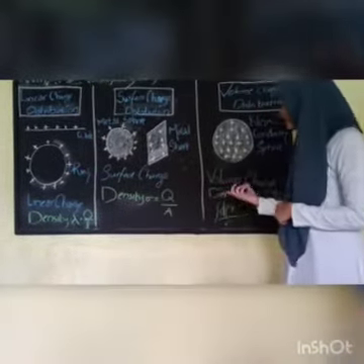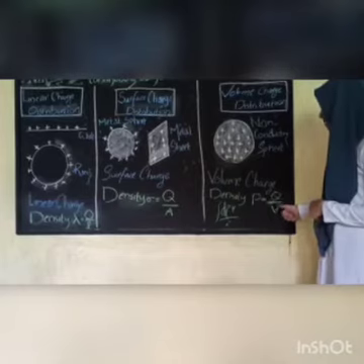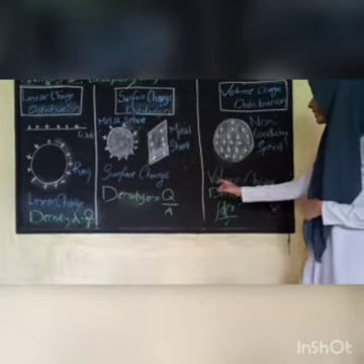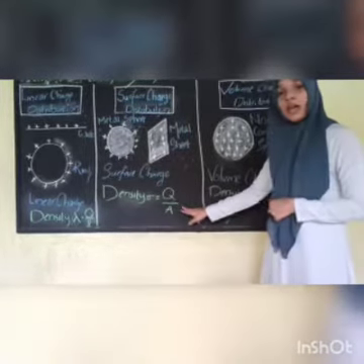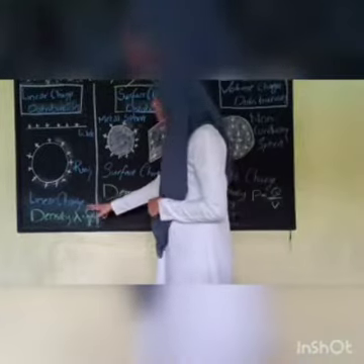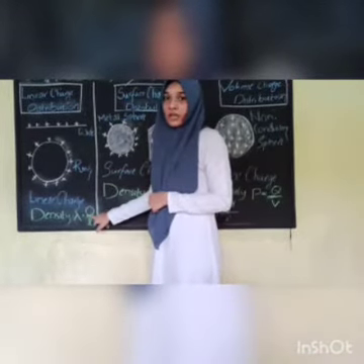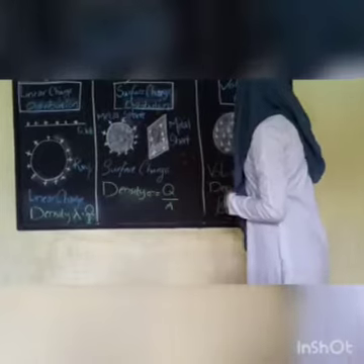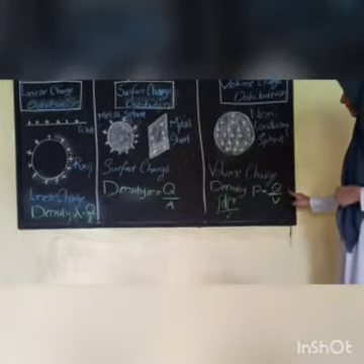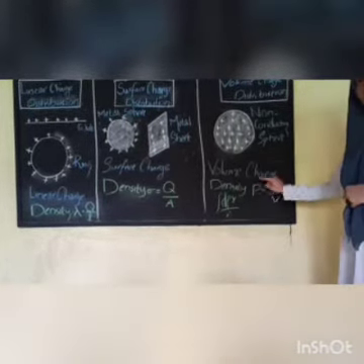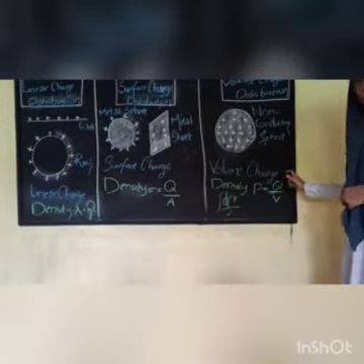Okay. Now if you want the equation for charge, it will be sigma into A, and here it will be lambda into L. And here also, we have to keep Q on one side and take the volume to the other side. So we'll get the equation for charge.